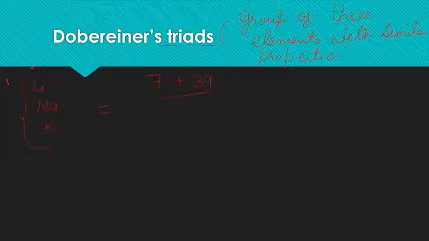When we calculate the mean, it comes to 23. So in this way, Döbereiner gave a classification with respect to atomic masses, that the atomic mass of the middle element was approximately equal to the mean of the atomic masses of the first and the third element.